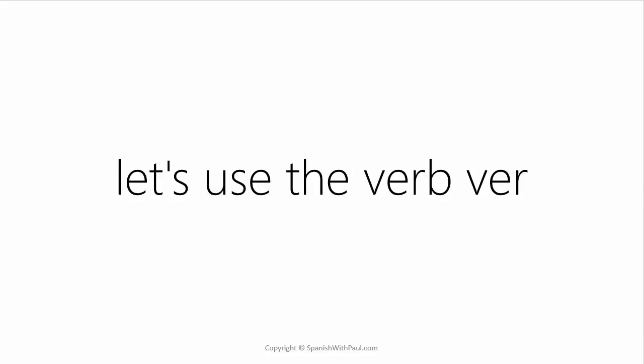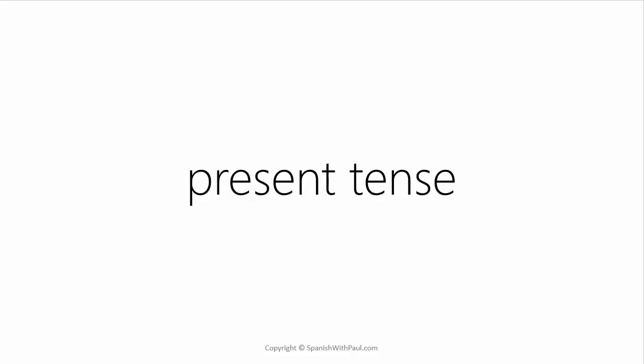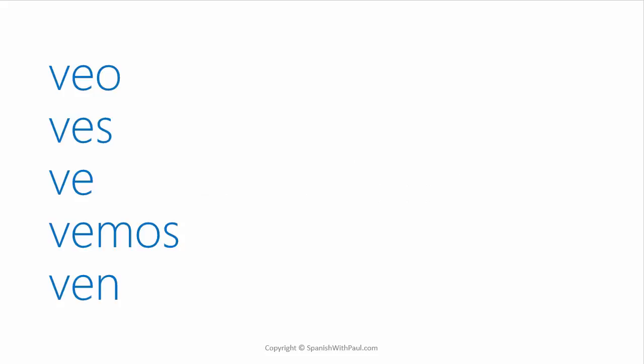Let's do some practice using the verb ver, and we're going to work just in the present tense. So to remind ourselves of the present tense, we have veo for I see, ves, you see, ve, he, she, or it sees, vemos for we see, and ven for they see. If you need to, just pause and close your eyes and try to conjugate the verb up and down so that we can continue practicing with this verb in the lesson.